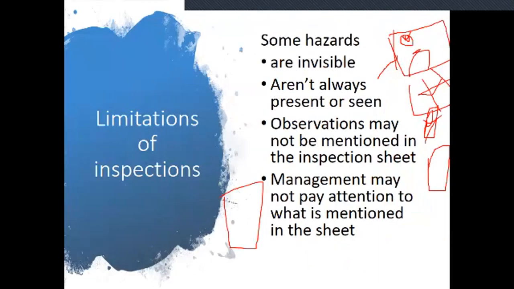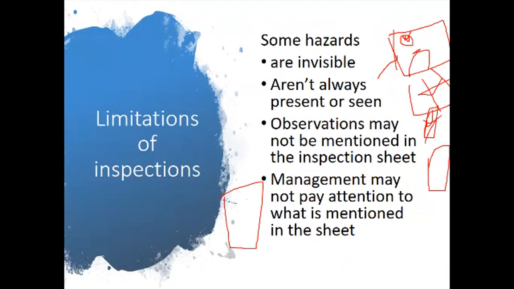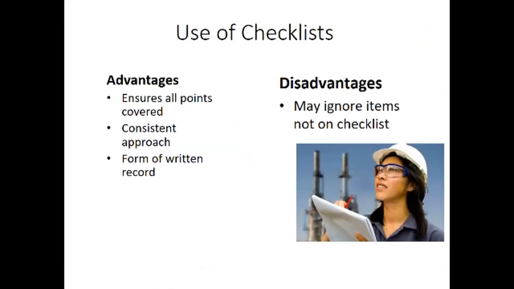But unfortunately, maybe the manager level owner does not pay more attention to that particular one, and sometimes overlooks it, and does not check it. Therefore, management may not pay attention to what is mentioned in the sheet, and automatically more people are injured. These are some of the drawbacks and also the limitations of inspections.